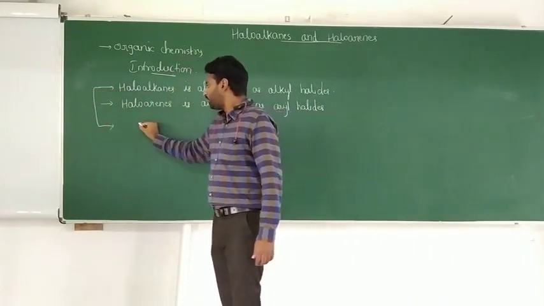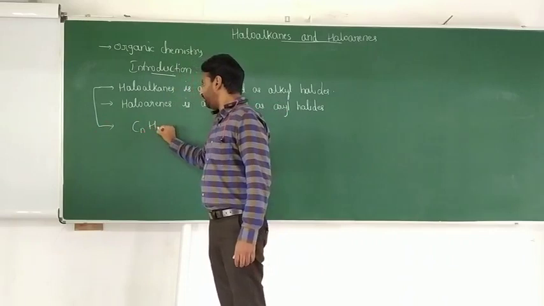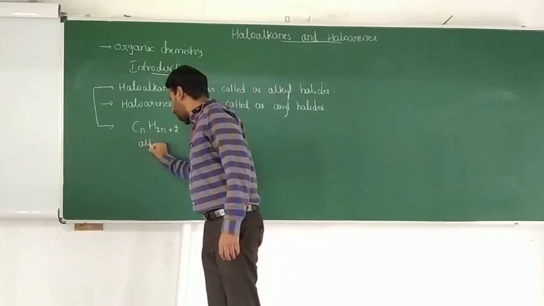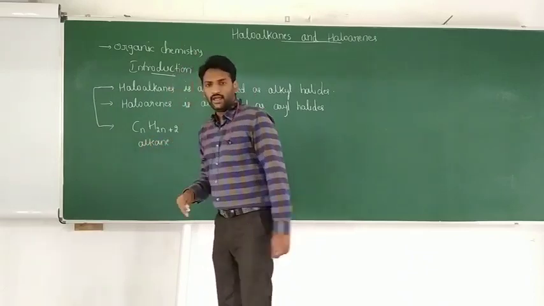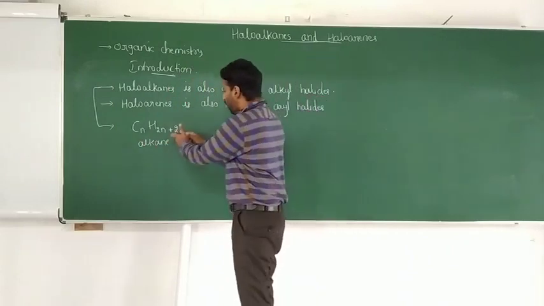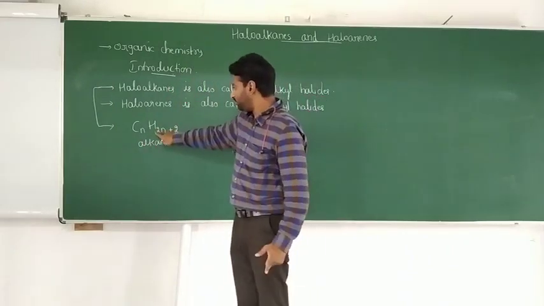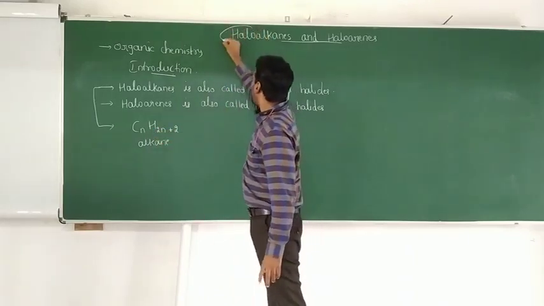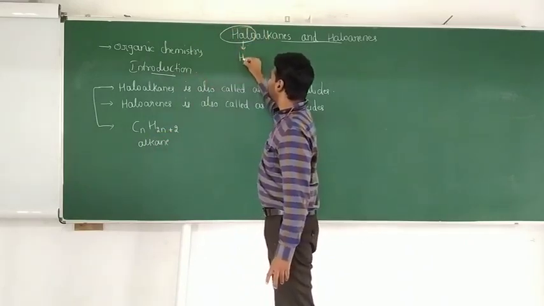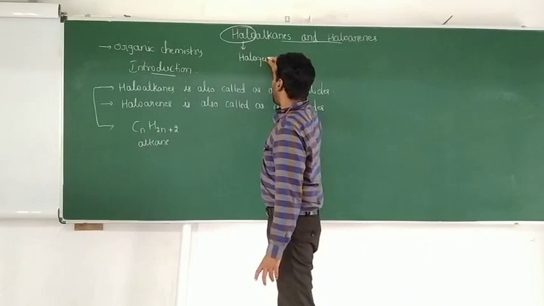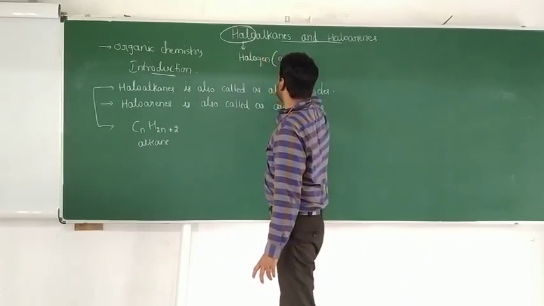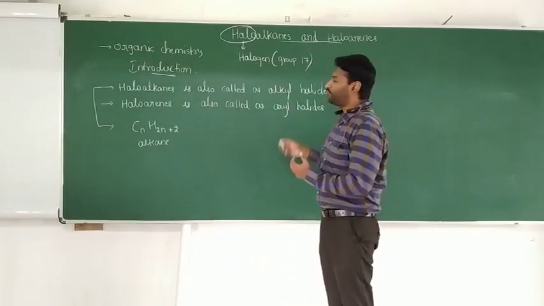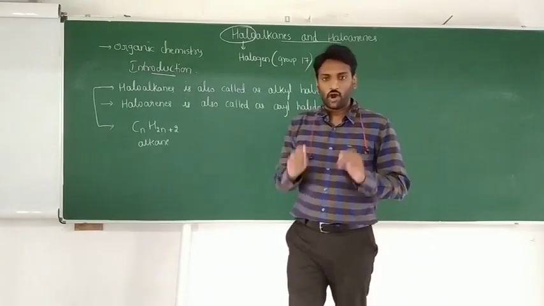Haloalkanes, you know what is the formula of alkane? It is CnH2n plus 2. This is what we call alkane. Here what we are doing is removing one or more than one hydrogen and replacing it with halo. Halo means halogen. Halogens are group 17 elements in our periodic table.